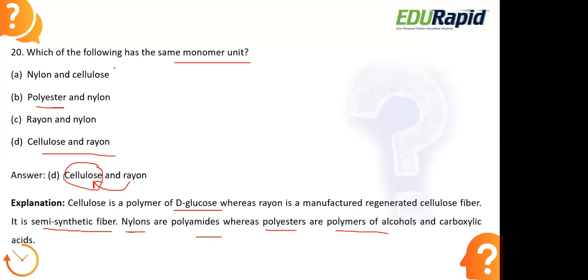So out of all of these options, these two have the same monomer unit, that is D-glucose. D-glucose is the monomer present in cellulose. When we combine one glucose unit with the next one to form a long chain, it finally becomes a polymer. This is what is actually present in cellulose. It is a polysaccharide.